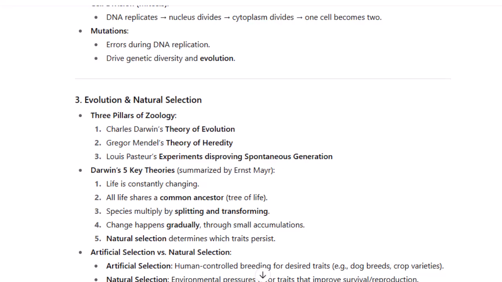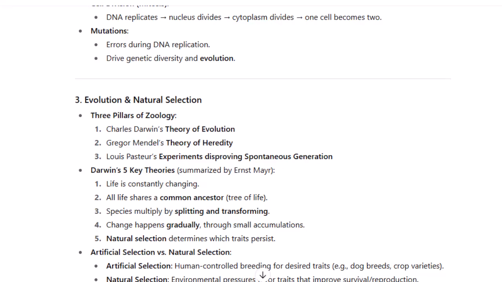Darwin's 5 key theories, summarized by Ernst Mayr. Life is constantly changing. All life shares a common ancestor, the tree of life. Species multiply by splitting and transforming, change happening gradually through small accumulations. Natural selection determines which traits persist.